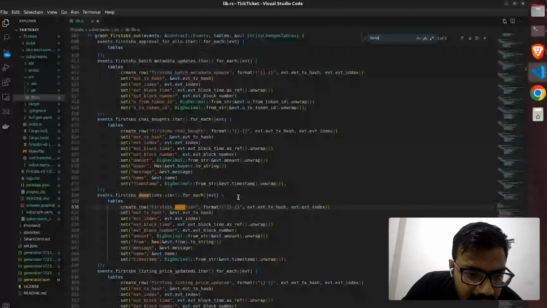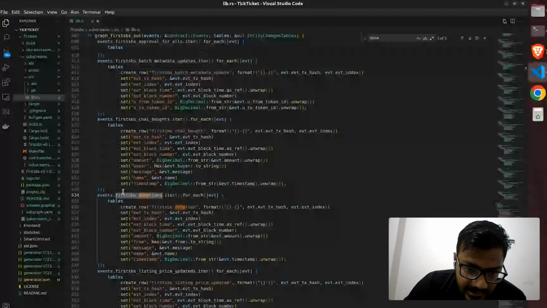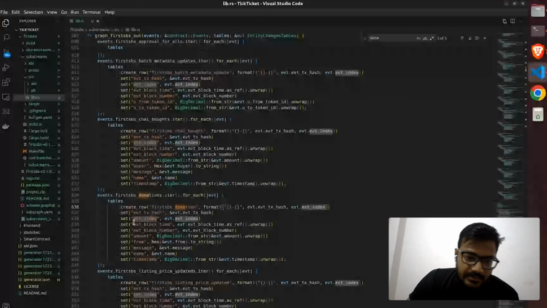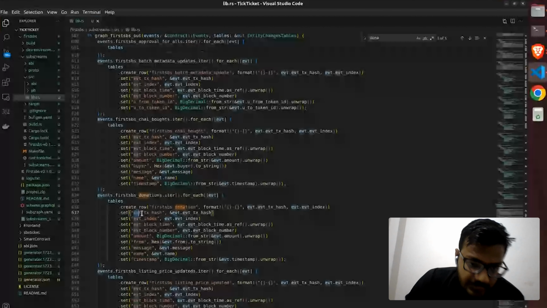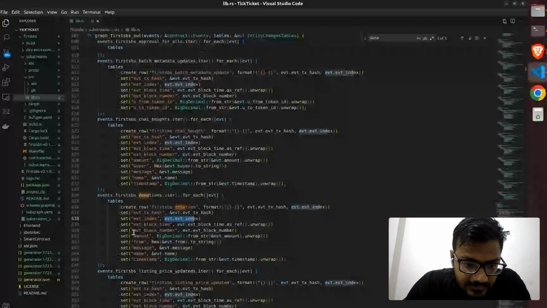We can see the first donation. It's basically combining with the events. This is our event, and the table is created. The first row is donation, the format is the hash and index, and we are setting the parameters. We are basically inserting values for the EVM transaction hash, index, block time, and all these data.